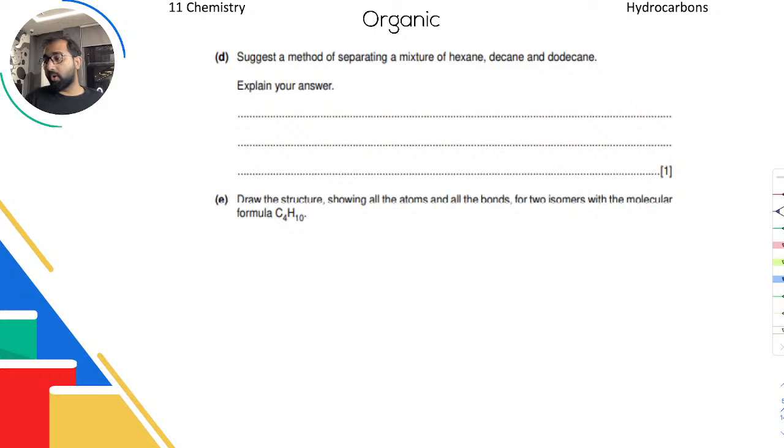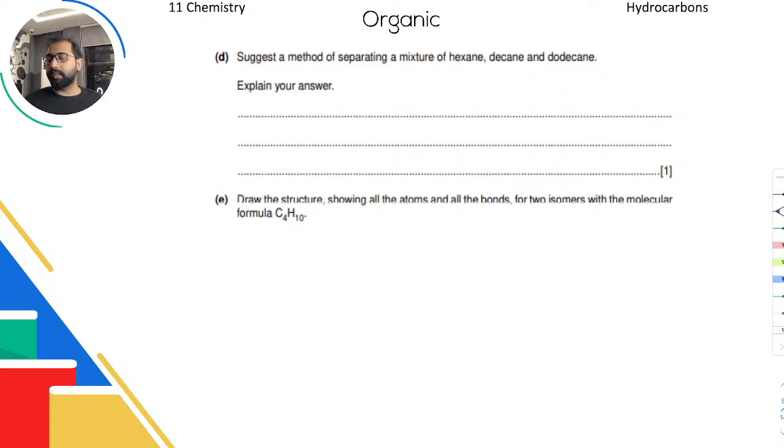Draw the structure showing all the atoms and all the bonds. Now when they say all the atoms, you have to mention hydrogen. All the bonds, so that means you have to draw the hydrogen. A common mistake is that students write OH if there is alcohol. They don't show O then bond with H. They write OH together. Don't make that mistake if they are asking for all the bonds.